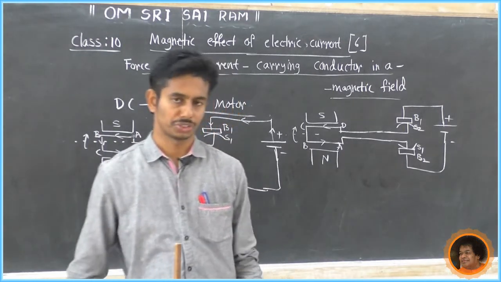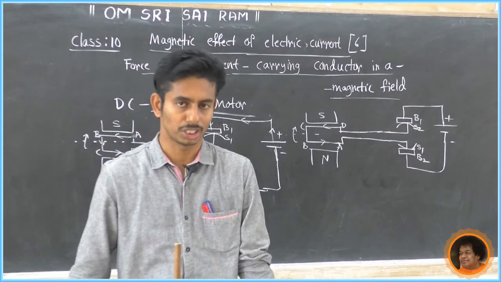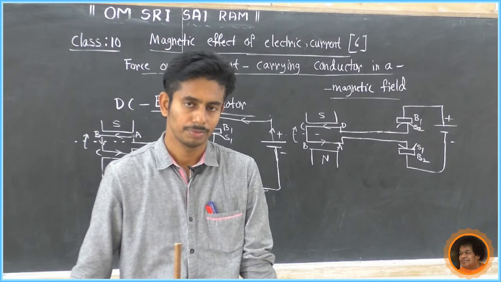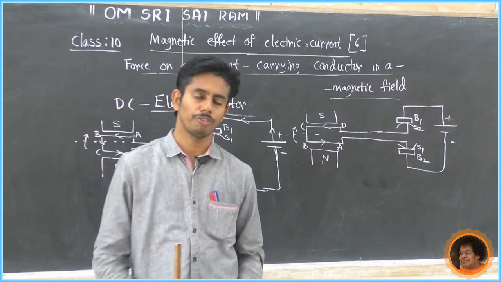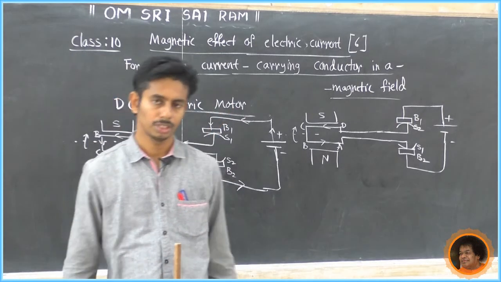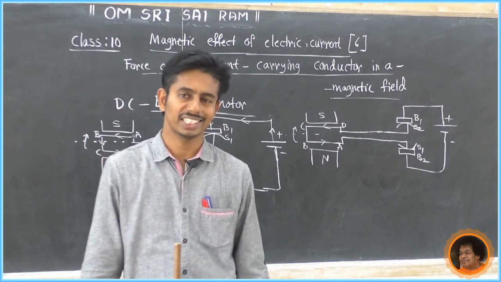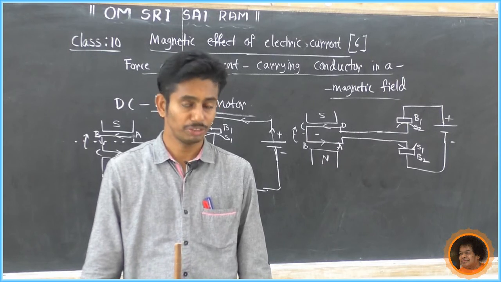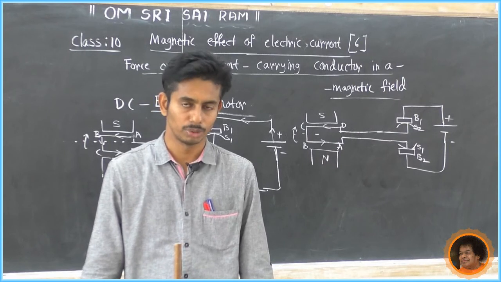Now write some questions. What is a motor? Write the principle of motor. Next question, state the principle of motor. Define Fleming's left hand rule. Write the difference between motor and dynamo.